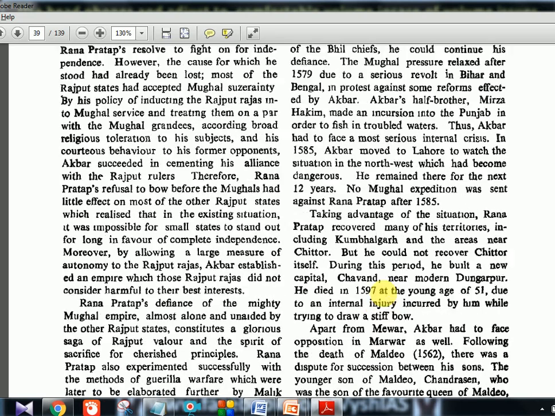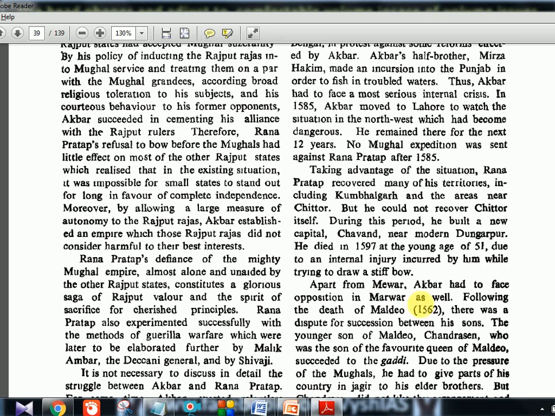Now, taking advantage of this situation, Rana Pratap recovered many of his territories, including Kumbhalgarh and the areas near Chittor. So that is why it's successful. Without any army, with Bhil tribes alone, using the guerrilla warfare method, he captured some areas near Chittor. During this period, he built a new capital, Chavand. Earlier we saw Kumbhalgarh was the capital, and now a new capital, Chavand.